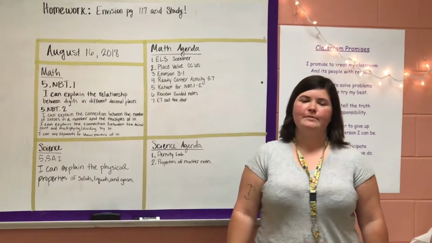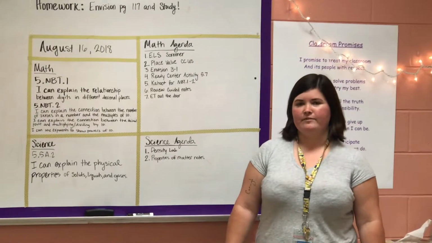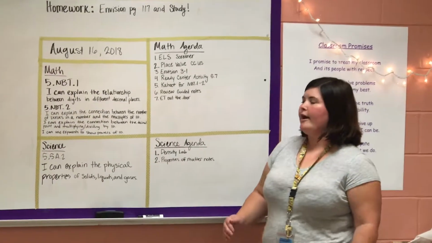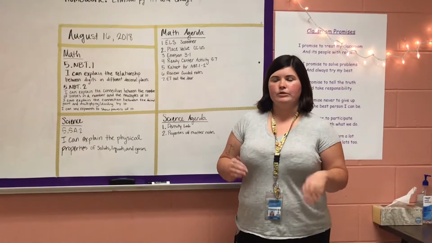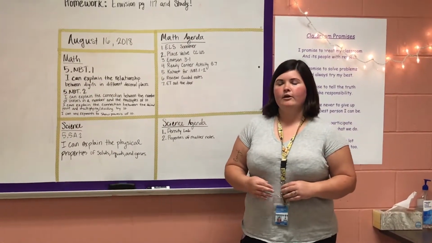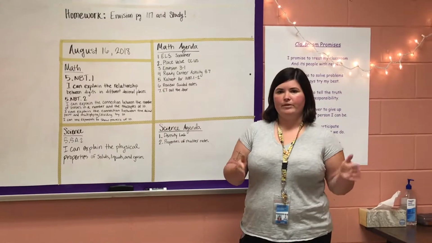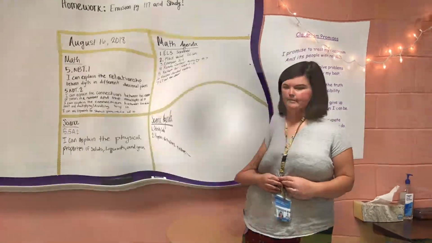So basically what this means for us is that we are using place value charts to understand how different place values are related to each other and how you can multiply or divide by powers of 10 in order to move your digits from one place value to the next, up to the thousands place.